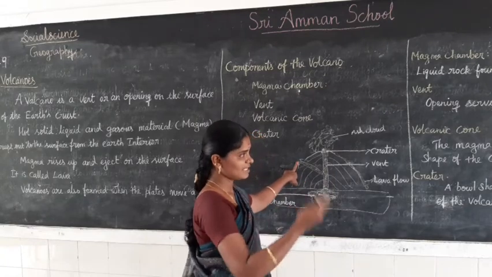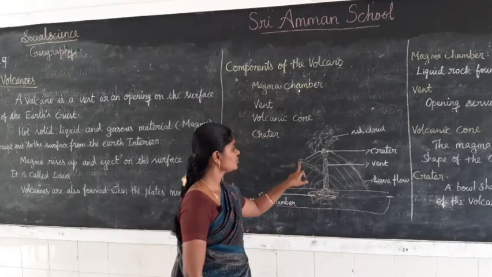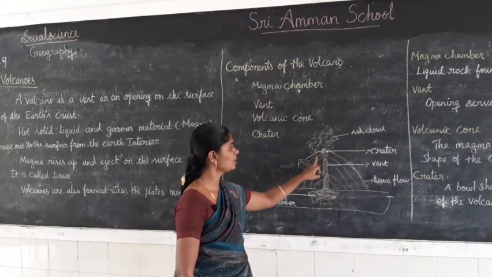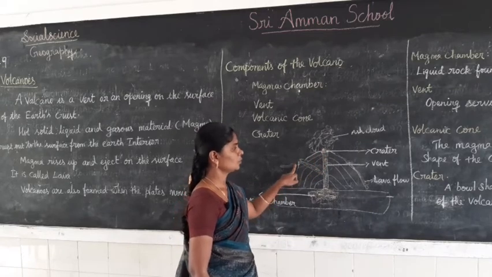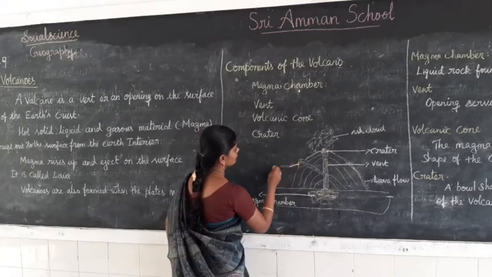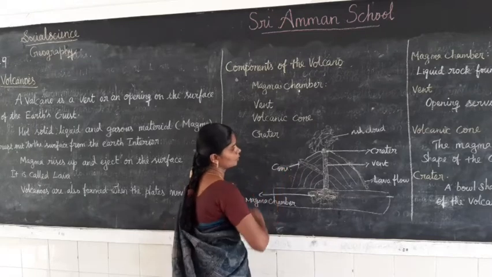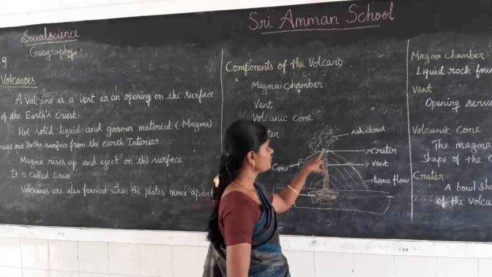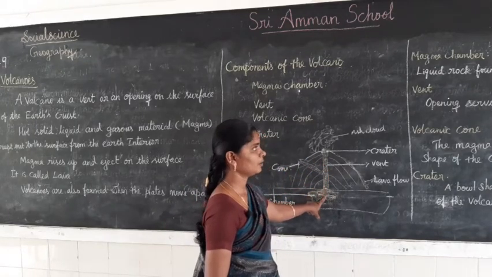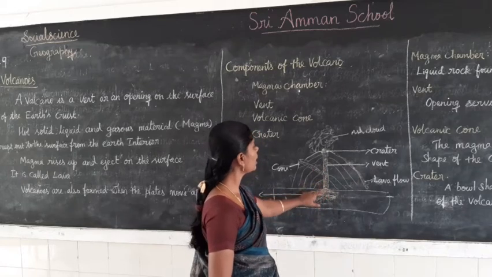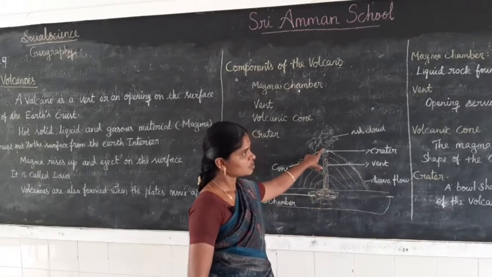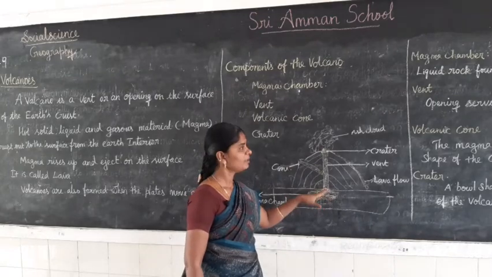The magma ejects from the vent in the shape of a cone. This is called the volcanic cone. Next we see the vent. The vent is an opening.